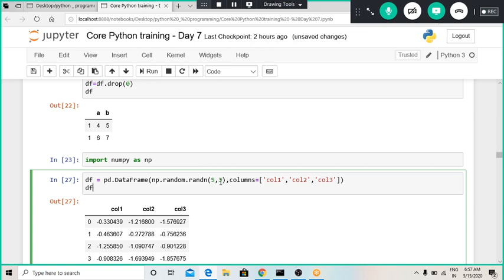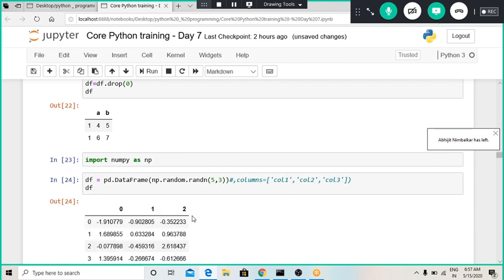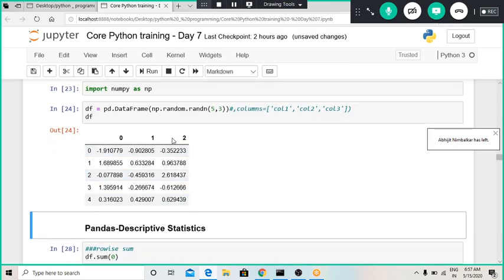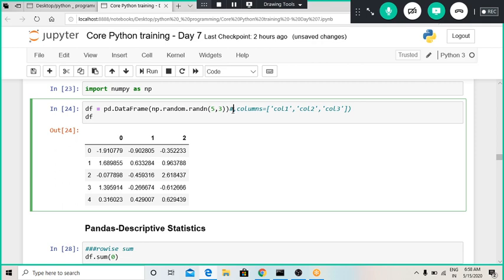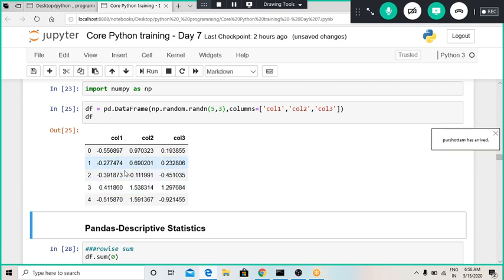So we will define only up to this, and I will comment out all the other things. Now here you can see a data frame with the column names 0, 1 and 2, and these random numbers have got aligned into a 5 cross 3 data frame. Now if I want to assign column names to this particular data frame, we can use this columns command, and we can have the column names printed over here.